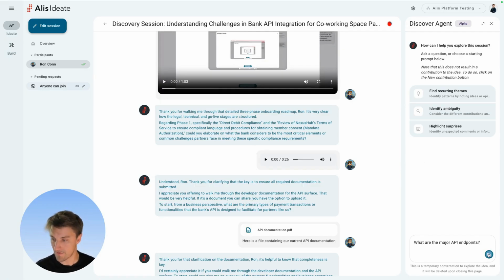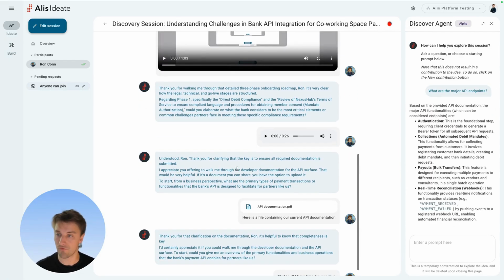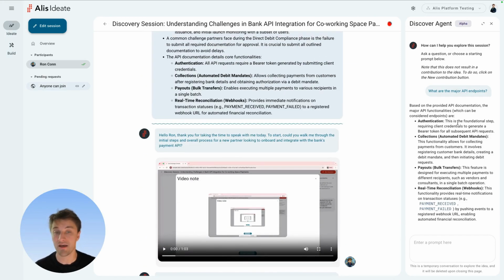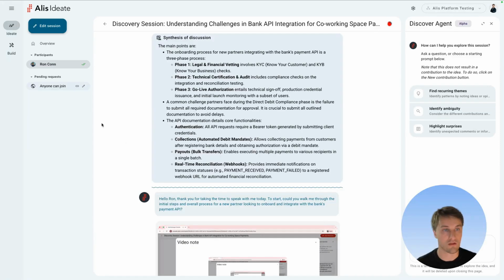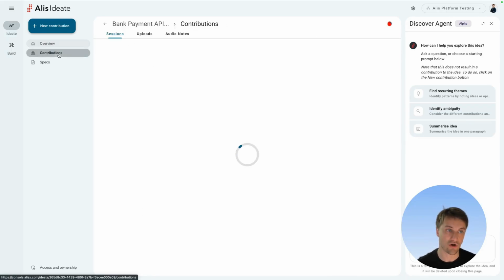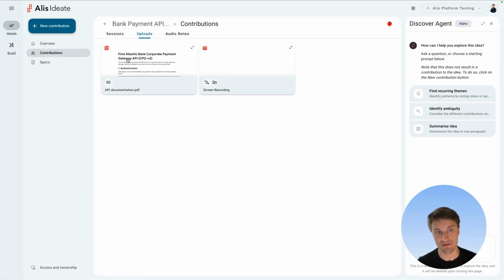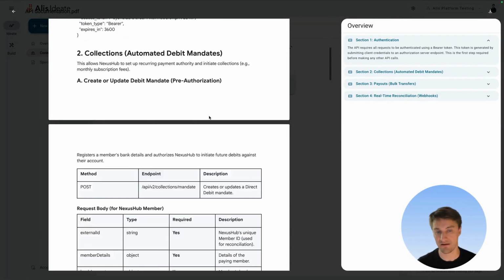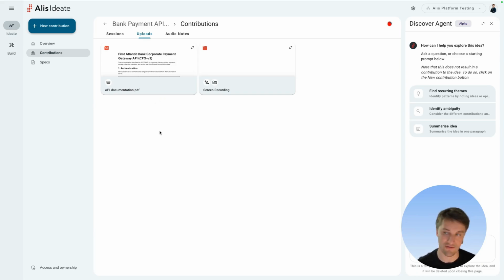And so I can ask, for example, what the major API endpoints are. It is aware of all the underlying things that have been shared, and so it will give me information about that. I can also ask general questions across different participants to make sure that I understand in detail the things that are going on. Going back to the actual idea, we now see this information that was shared gets synthesized at the top level, and allows me to make sure that I understand what's going on. I have the visibility to step into the underlying things that have been shared, and make sure that I understand exactly what the integration needs are in this case.